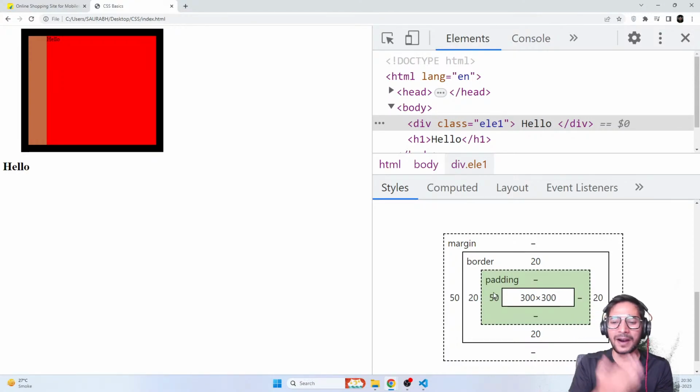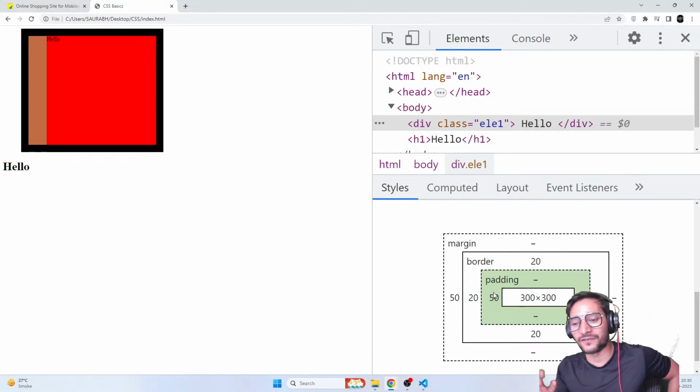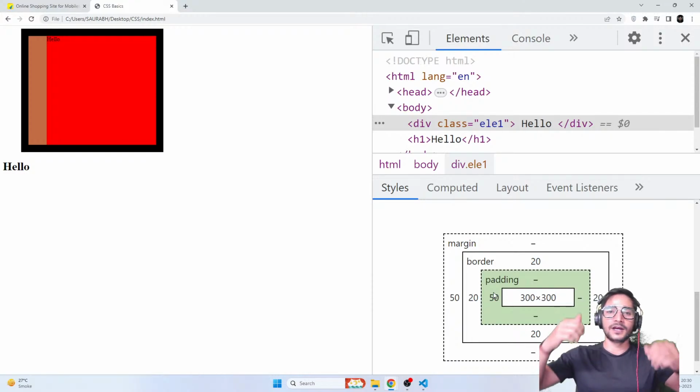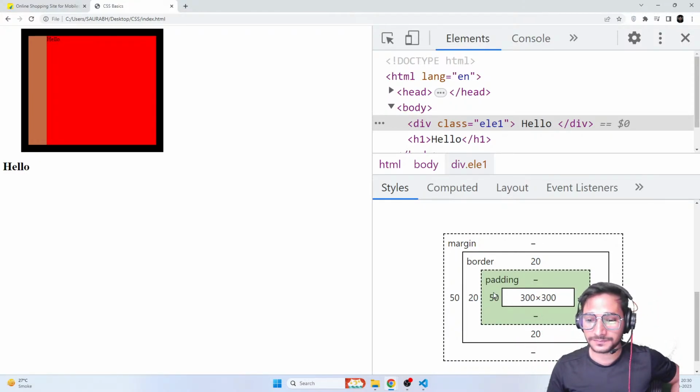So just like that, padding-left, padding-right, padding-bottom, margin-left, margin-right, margin-bottom, border-left, border-right, border-bottom. Can we remove default values? Yes, definitely. I'll show you how to remove that. Don't worry at all. Just after this, I'm going to be showing how to remove all these default values. So guys, cleared with the box model? Everyone?